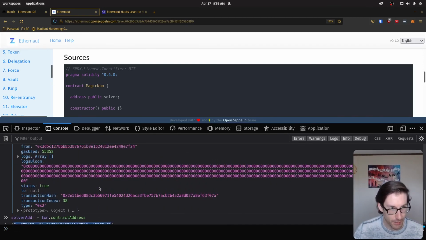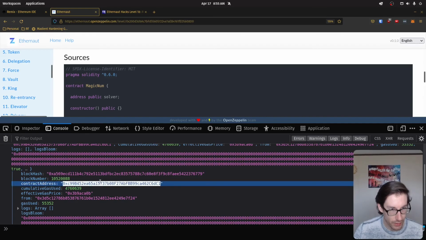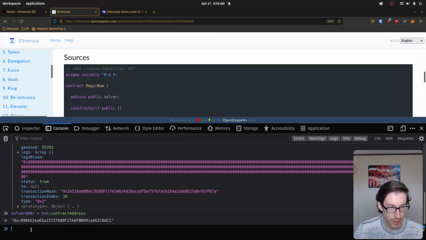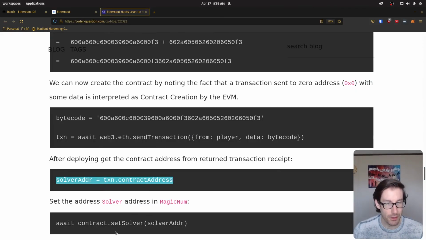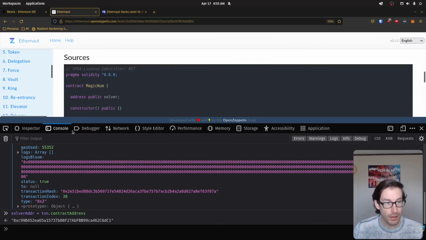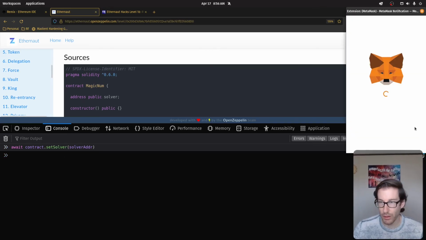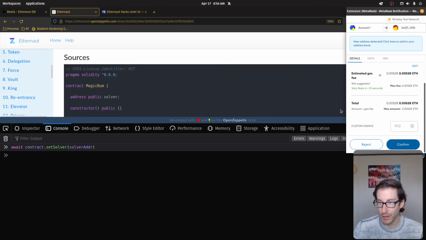So now we have this number, which is what we called out here. You can do this either way. You can just copy and paste it from here and put it in the setSolver, or you can put it in this variable to make it look fancy. Whatever floats your boat. Then we're going to take that variable, so that address that we just found, and put it in the setSolver, and then hopefully this will solve the challenge.